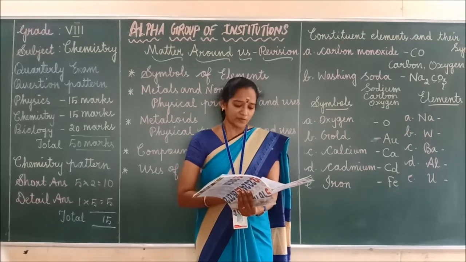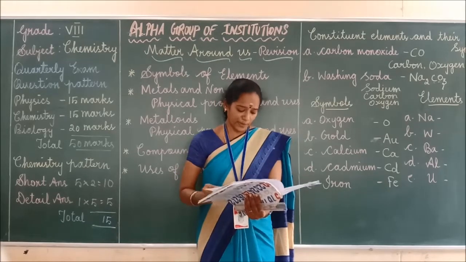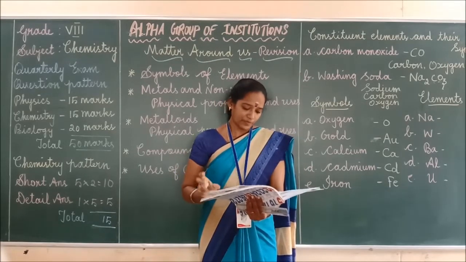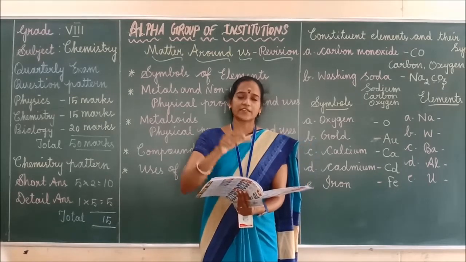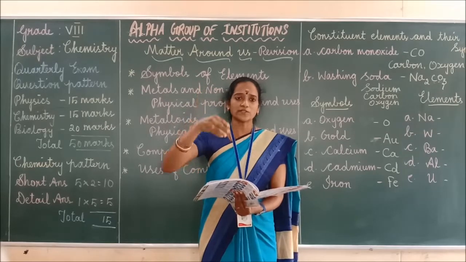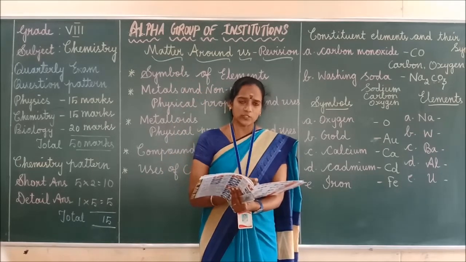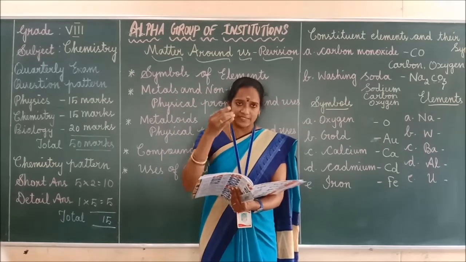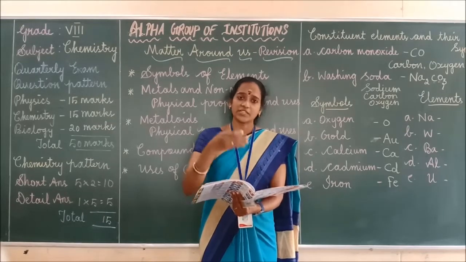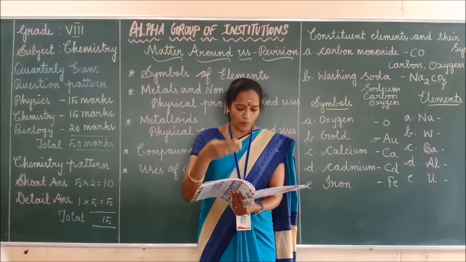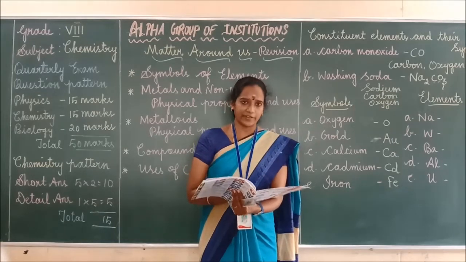Next question. Tabulate the differences between metals and non-metals. Take page number 98. Property is given, metal is given, non-metal. You have to segregate like that. First, in the property, physical state is given. Next, malleability, ductility, melting point, boiling point, density, conductivity are given.